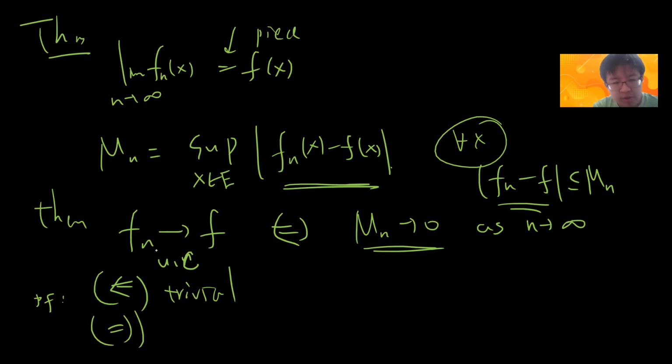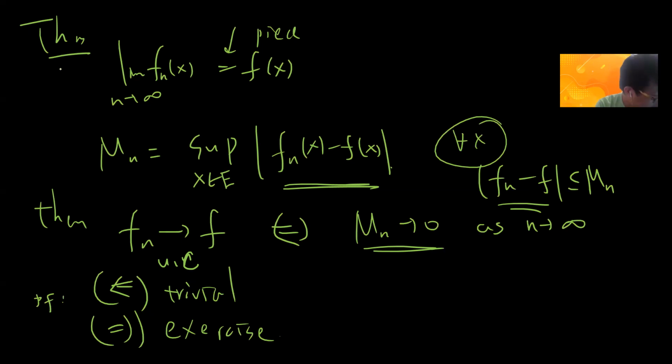And for the other direction, f_n converges uniformly, this direction may be a little bit tricky, right? But let's do it as an exercise. It's not difficult. You can do this. Okay.